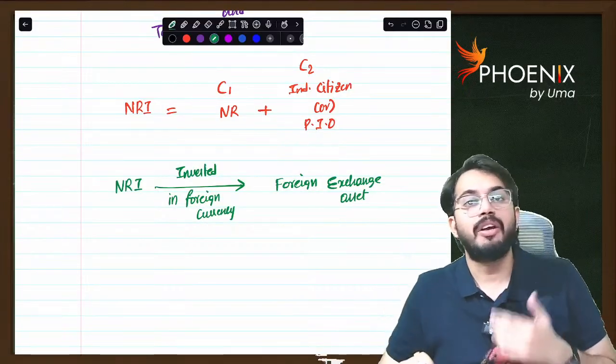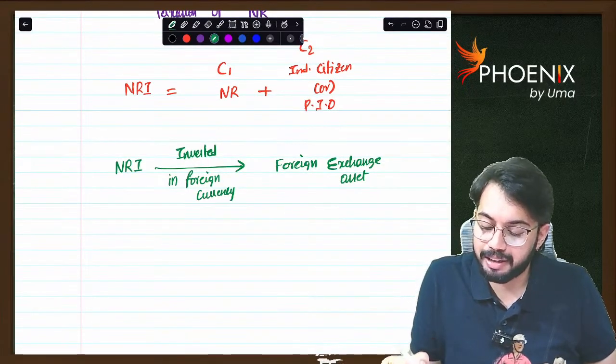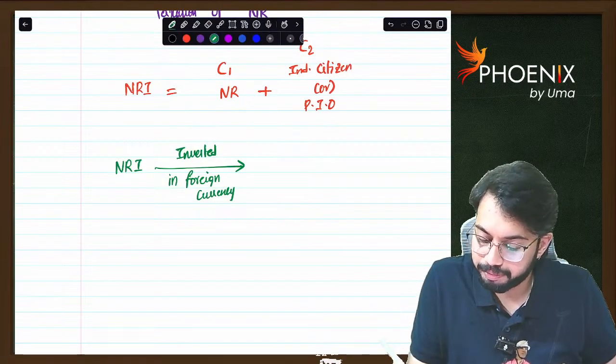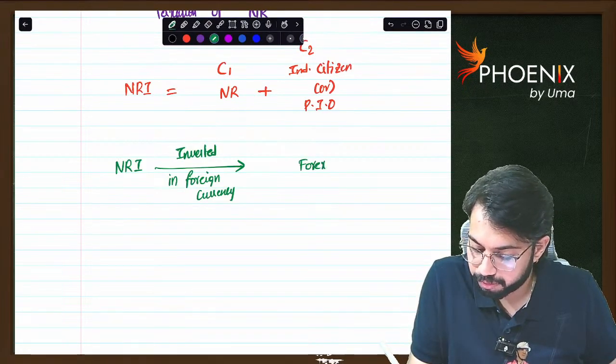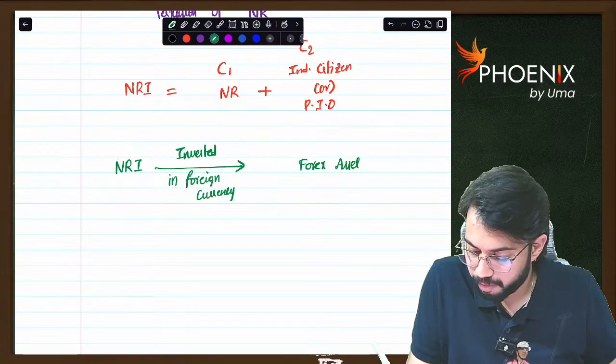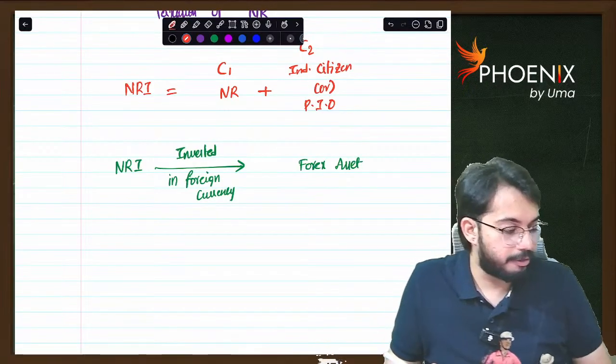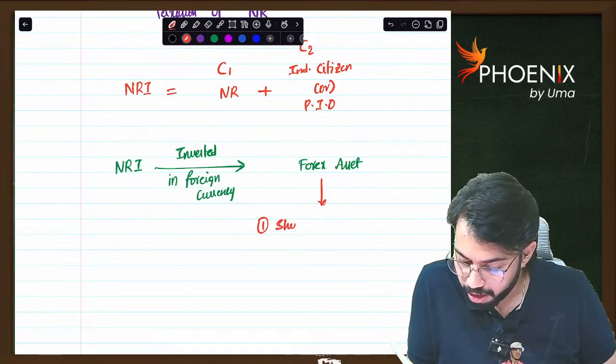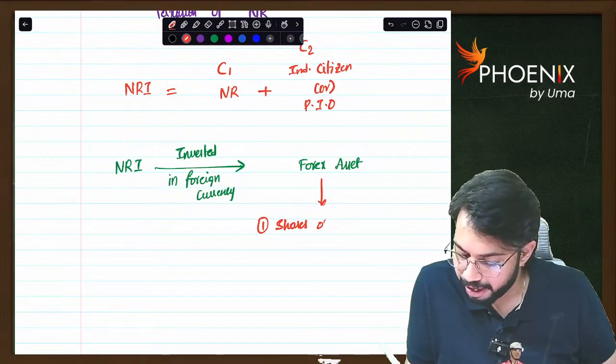Now, what do you mean by forex asset? In short, it is also called a forex asset. Forex asset means shares of an Indian company.